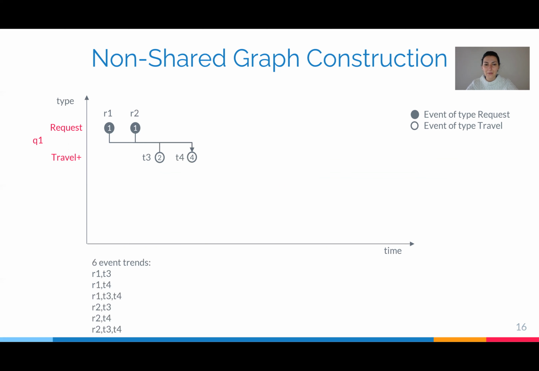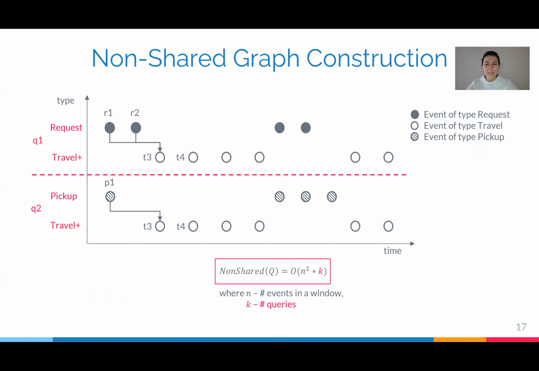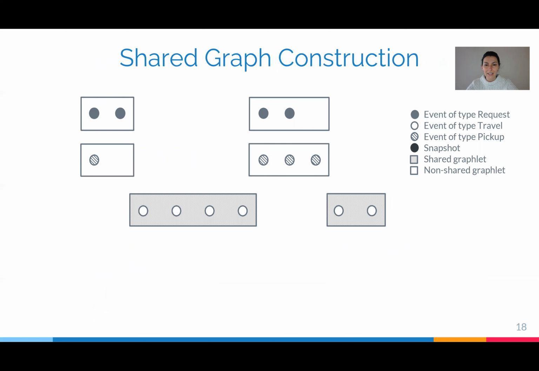As events arrive, we continue constructing the graph and propagating the event trend counts along the edges of the graph. The actual event trends are never constructed, and the time complexity is reduced from exponential to quadratic. However, there can be multiple queries in the workload, and therefore there will be some recomputation overhead, which is highlighted in red in this equation. In order to avoid this recomputation overhead, we partition the graph into smaller graphlets and share some of these graphlets.